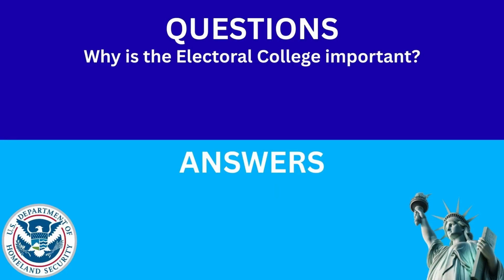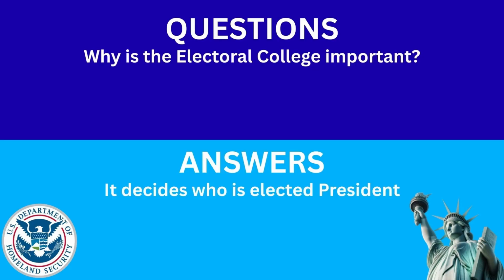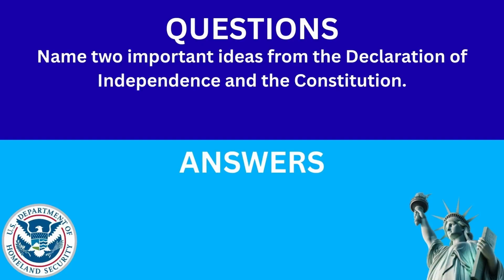Why is the Electoral College important? The answer is, it decides who is elected president. Name two important ideas from the Declaration of Independence and the Constitution. The answer is equality, liberty.